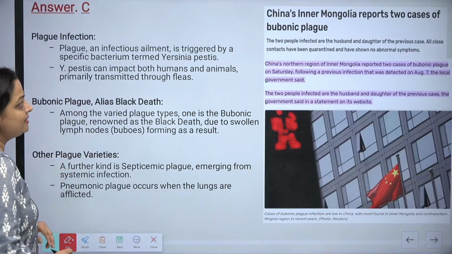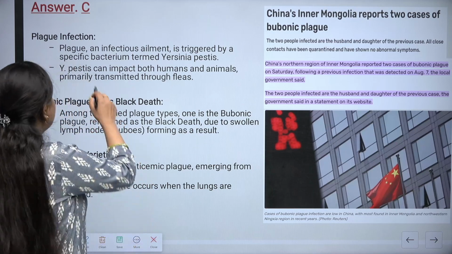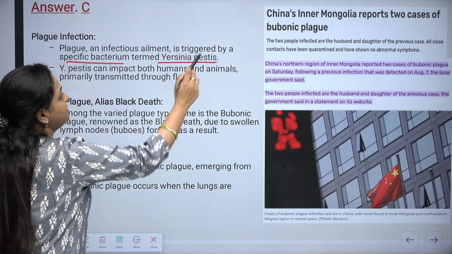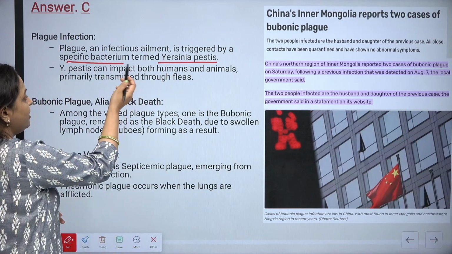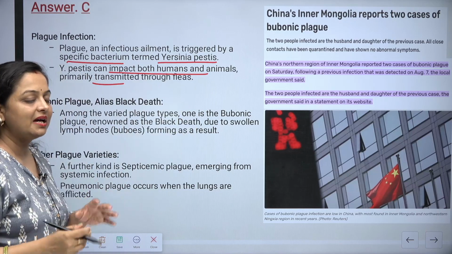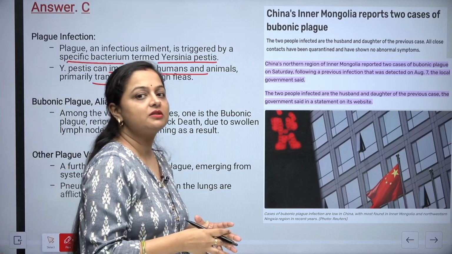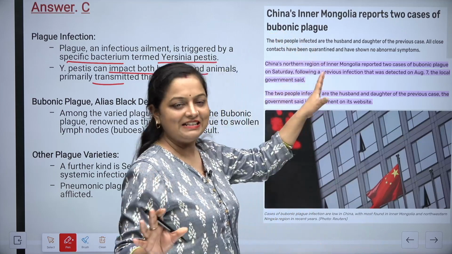The plague is an infectious ailment triggered by a specific bacterium termed Yersinia pestis. It can impact both humans and animals, and it is primarily transmitted through fleas only. It was in the news because of China.